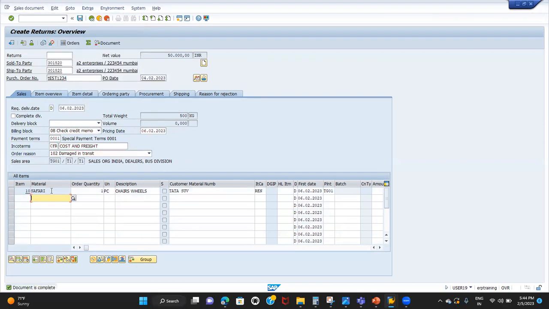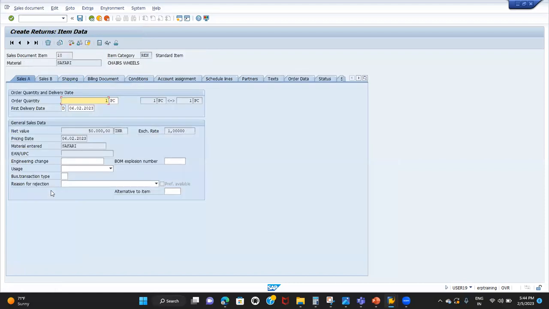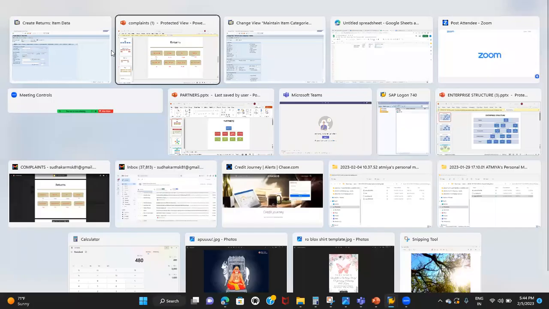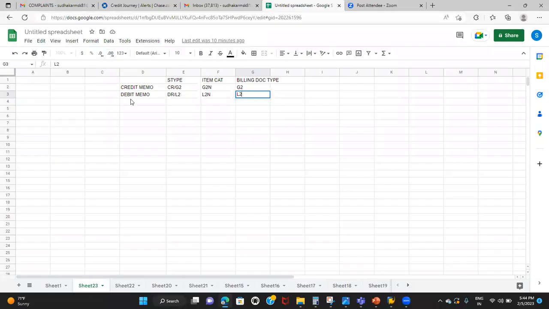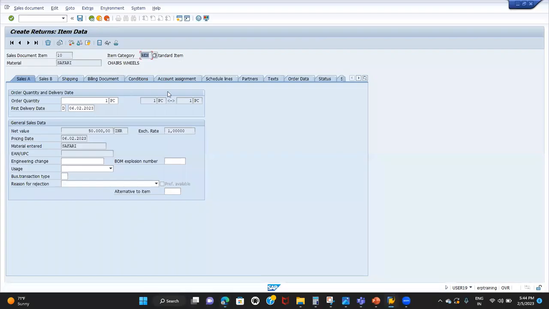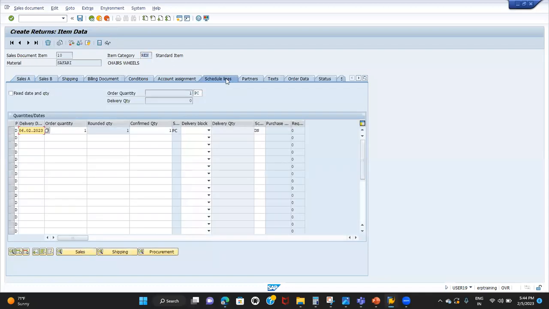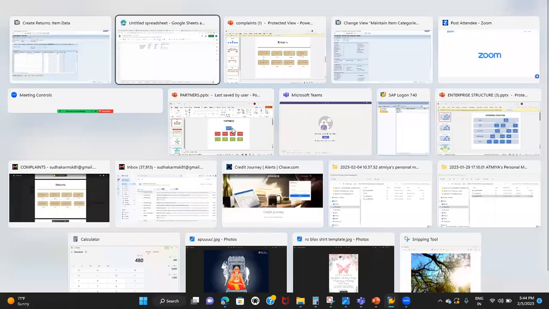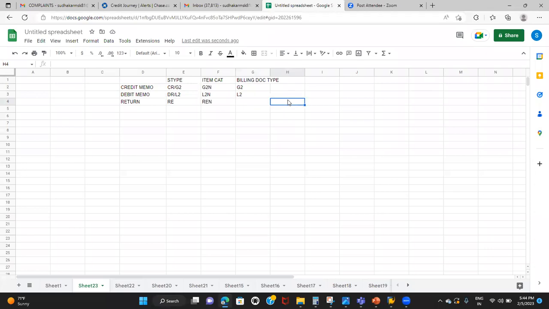Before we save the return order, we'll make some observations here. The item category is REN. So the returns item category is REN. Let me write it here. Sales document type is RE. Item category is REN. Here we are going to see the scheduling category, because there is a physical movement of the stock, so a delivery is required. The scheduling category which we use for the return order is DN. Just remember this one.